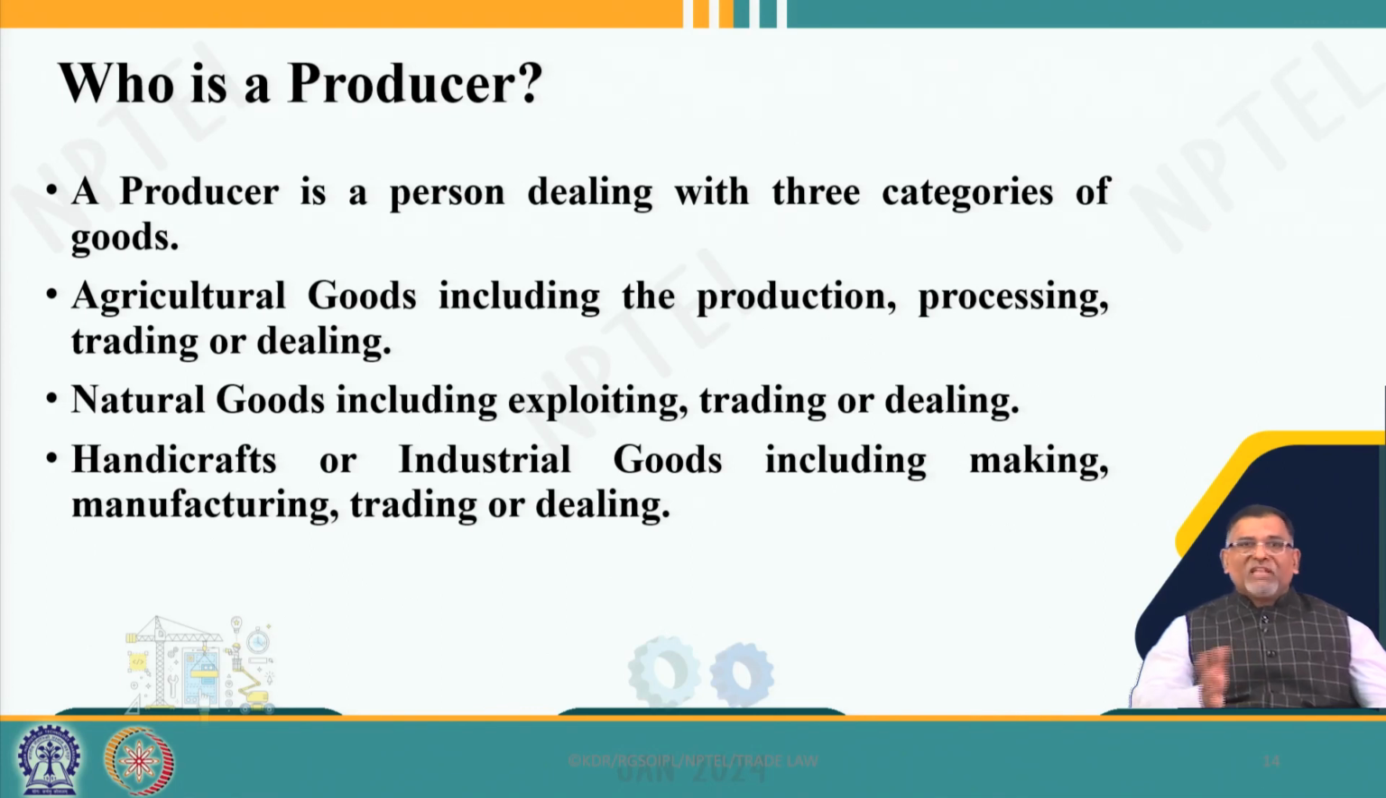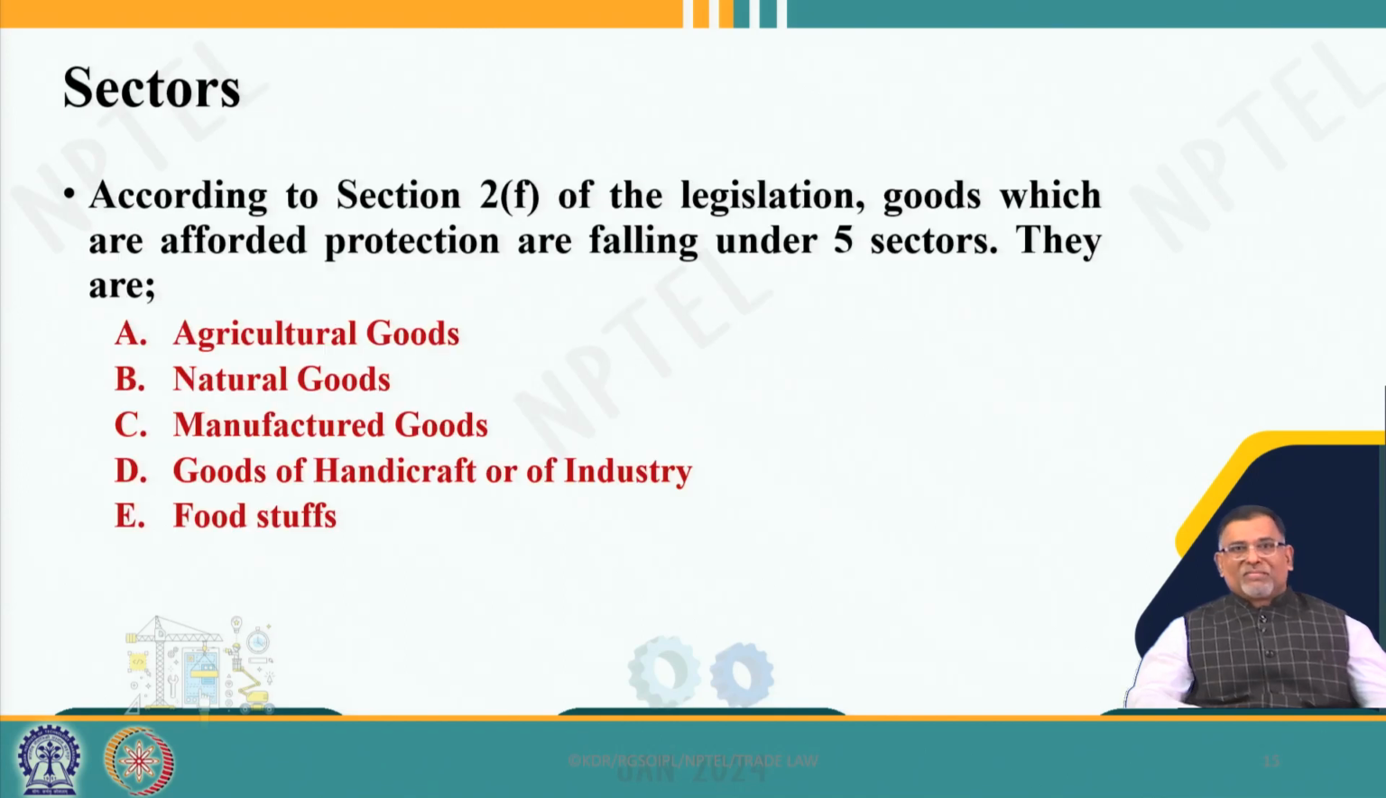So, any person dealing with these goods, these handicrafts, industrial goods, any person dealing or trading with the particular product, they also can be a producer. So, a trader can also be considered a producer. As I told you, here you can see it clearly says the protection to 5 sectors in the Indian Act: